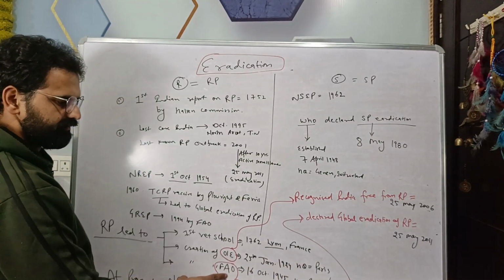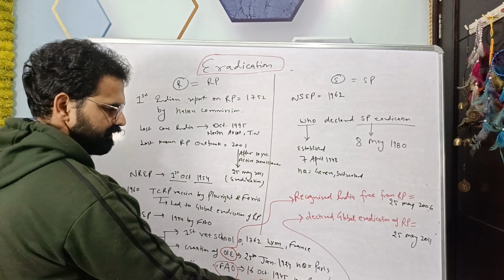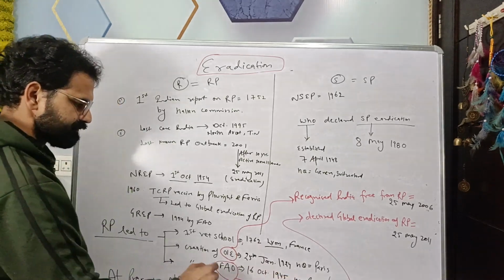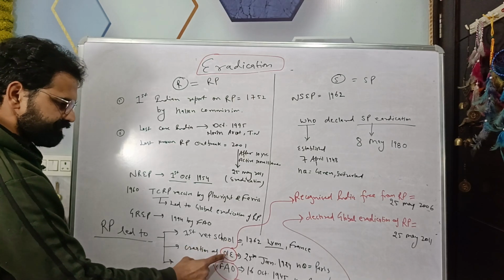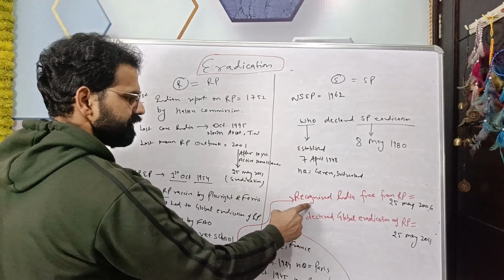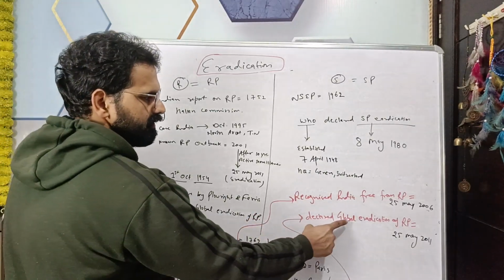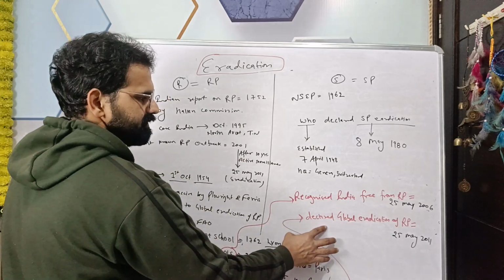Similarly, FAO was created on 16th October 1945, whose headquarters is in Rome, Italy. OIE recognized India as free from rinderpest, and FAO declared global eradication of rinderpest.